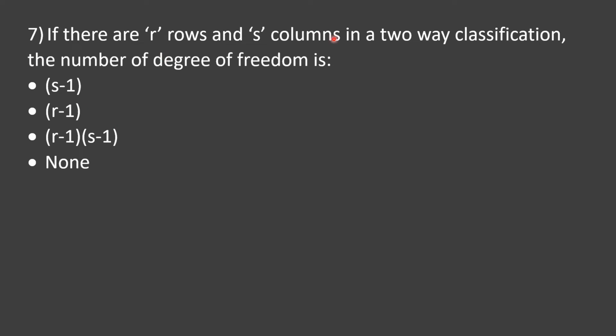If there are R rows and S columns in a two-way classification, the number of degrees of freedom is: options are RS minus 1, R minus 1, R minus 1 and S minus 1, none. And your time starts now. And the correct option is R minus 1 and S minus 1. For the two-way classification, the number of degrees of freedom is this. Coming to the next question.